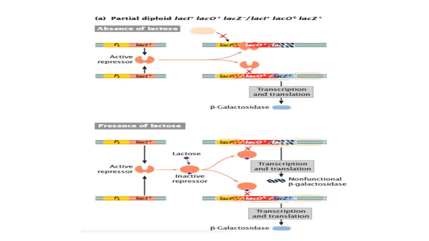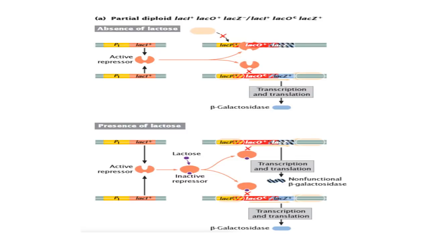Next, we are moving on to mutations in the operator region. It is designated as the lac-Oc mutation. In this case, the lac-Oc mutation is constitutive. That is, lac proteins are produced all the time. Also, the lac-O gene is cis-acting.